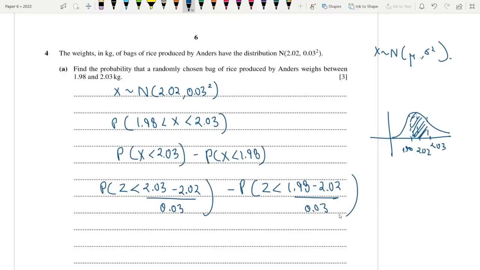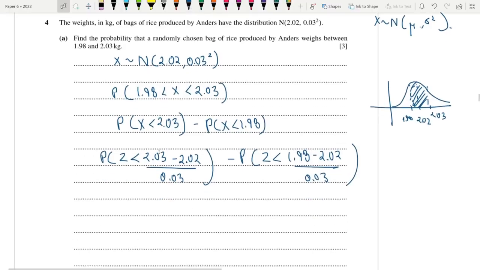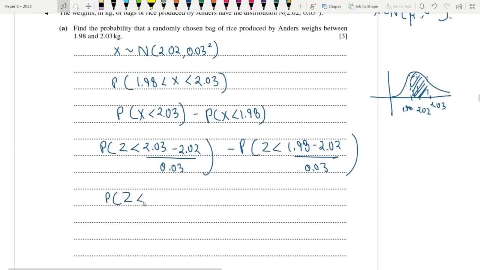Okay, 2.03 minus 2.02 divided by 0.03, that's 1 by 3 actually. So P(Z < 0.333). You have to give this answer to 3 decimal places.